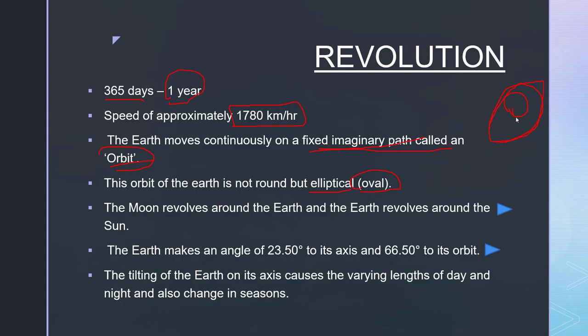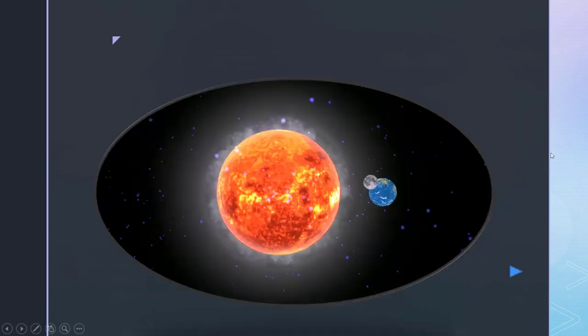So if the Sun is here, when the Earth is here, it is near to the Sun, but when the Earth is here or here, it is far away from the Sun. So due to this shape of the orbit, the distance between the Earth and Sun keeps changing. The Moon revolves around the Earth and the Earth revolves around the Sun. Let's see how this happens.